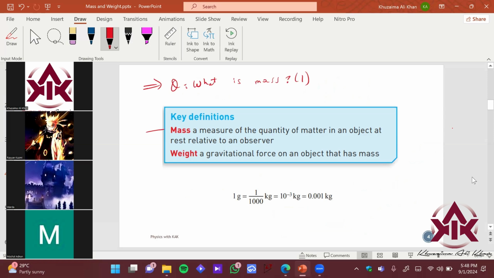So mass is the measure of the quantity of matter in an object at rest relative to an observer. This is pretty important. What does at rest mean? Imagine this is Ali standing over here, and he saw a football, right?